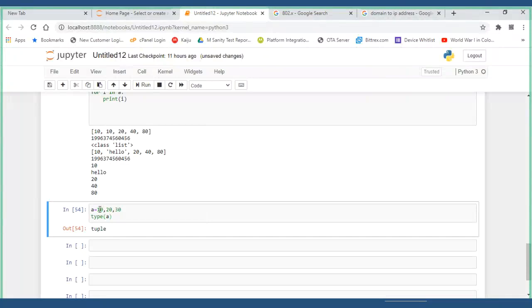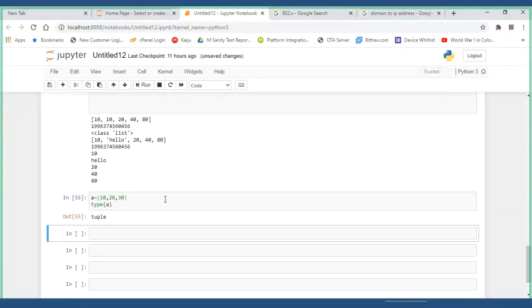Anything, if you give multiple values, automatically gets converted into a tuple. You don't need to give brackets. I have run it, and it is a tuple. Now, the first characteristic: duplication.